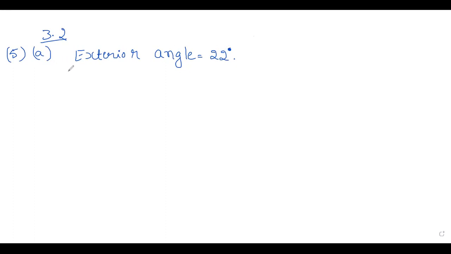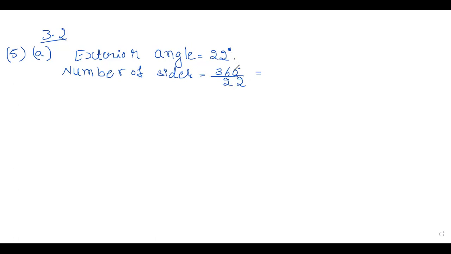So to know this, number of sides is equal to, you know that sum of exterior angles is 360 degree, divided by 22 degree. Now you will get the number of sides, children.